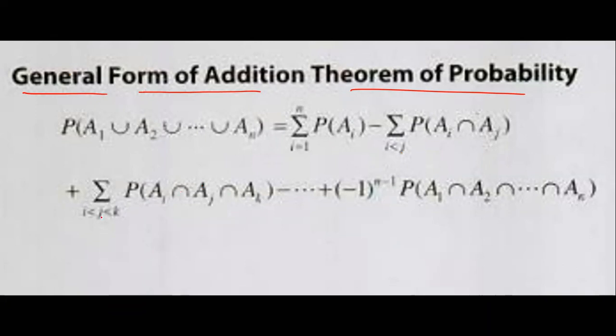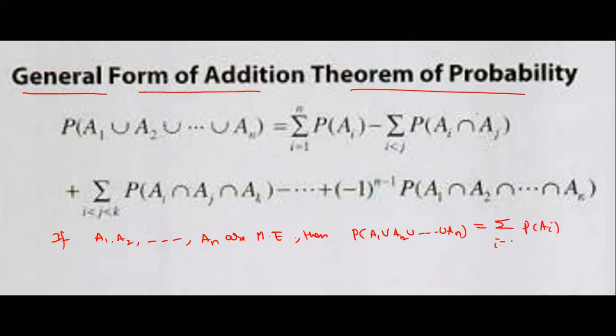For example, given A1 through AN are mutually exclusive events, then P of A1 union A2 union and so on union AN is equal to the sum of P of AI from 1 to N. Mutually exclusive event means AI intersection AJ is always the empty set, for I not equal to J. So this is not required, already discussed.